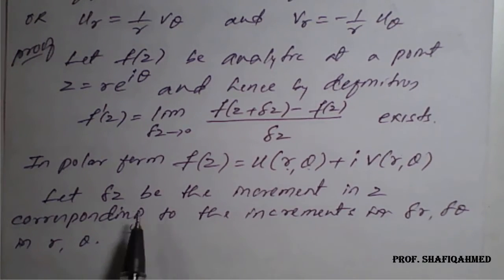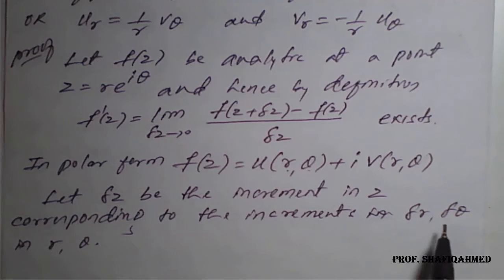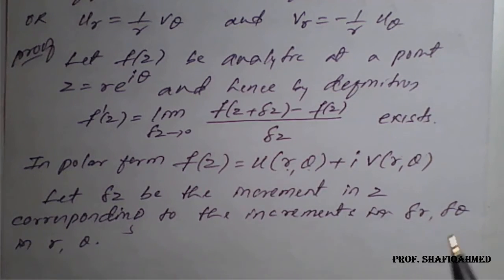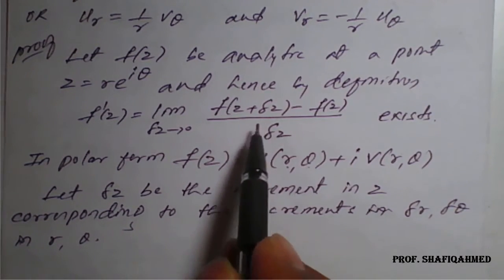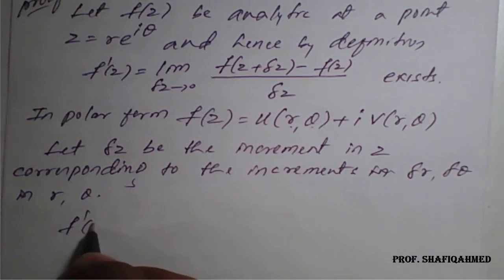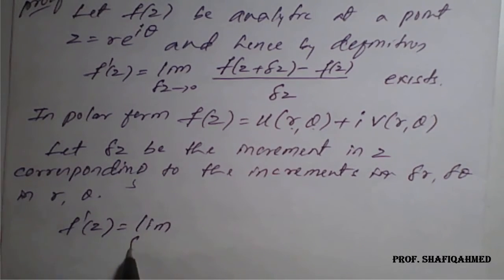If delta z is an increment, then we can write delta r in terms of r and delta theta in terms of theta, so that the above expression will become f dash of z equal to limit delta z tends to 0.